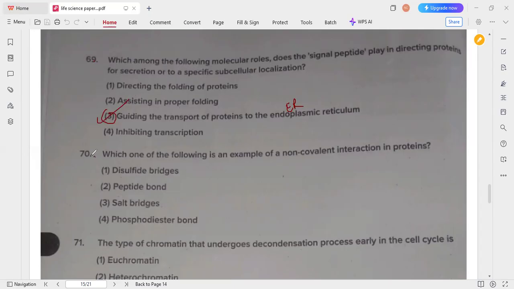Okay, so the next one, which one of the following is an example of non-covalent interaction in proteins? The example of non-covalent interaction is salt bridges. Usually the salt bridge is a combination of hydrogen bonding and also ionic bonding. That's why it is an example of non-covalent interaction. So option 3 is the correct answer for this question.